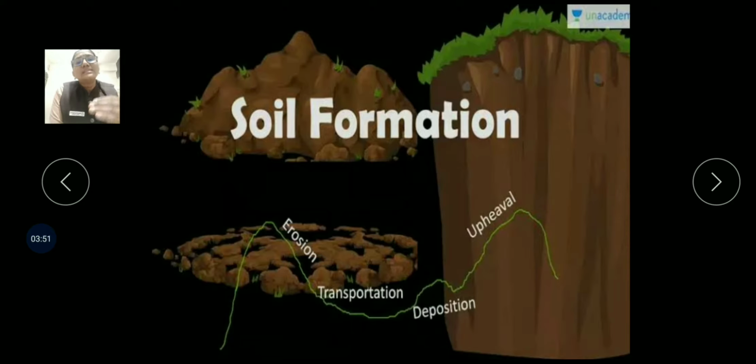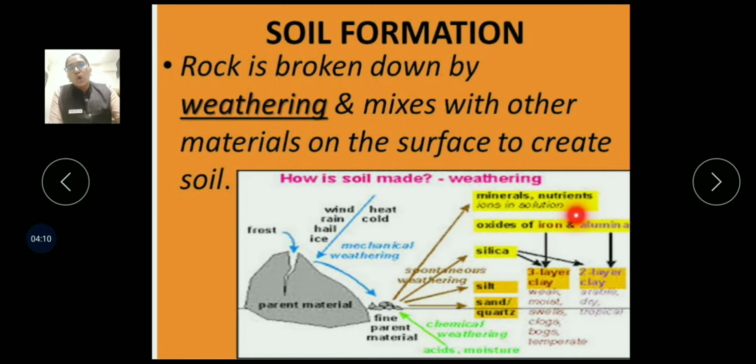Now let us study in more detail about this soil formation. Let us look at what we mean by soil. As we know, soil is a thin layer which is a mixture of multiple elements. Yes or no? We all are aware of that. So what is the meaning of a mixture of multiple elements? Let us study it now. If you talk about the soil process, we all know that soil is prepared from rock.